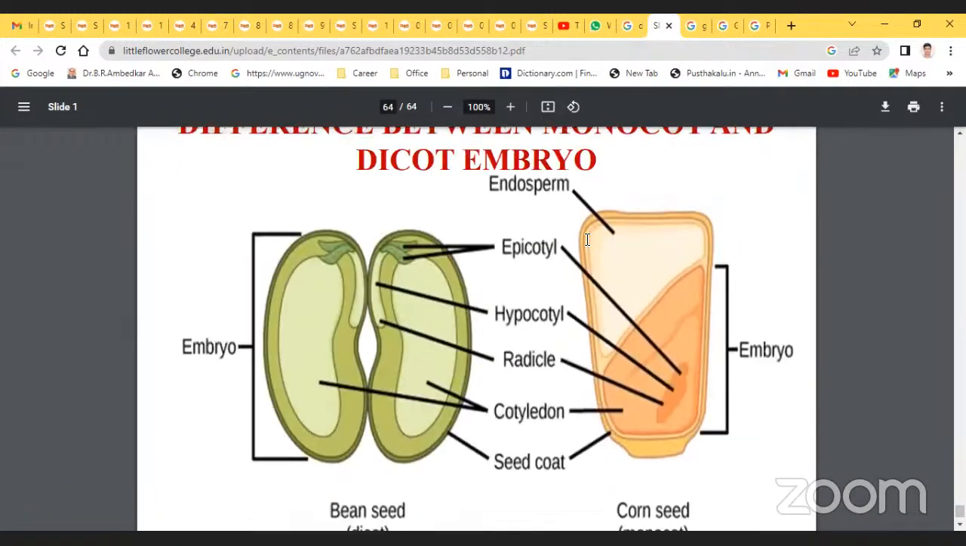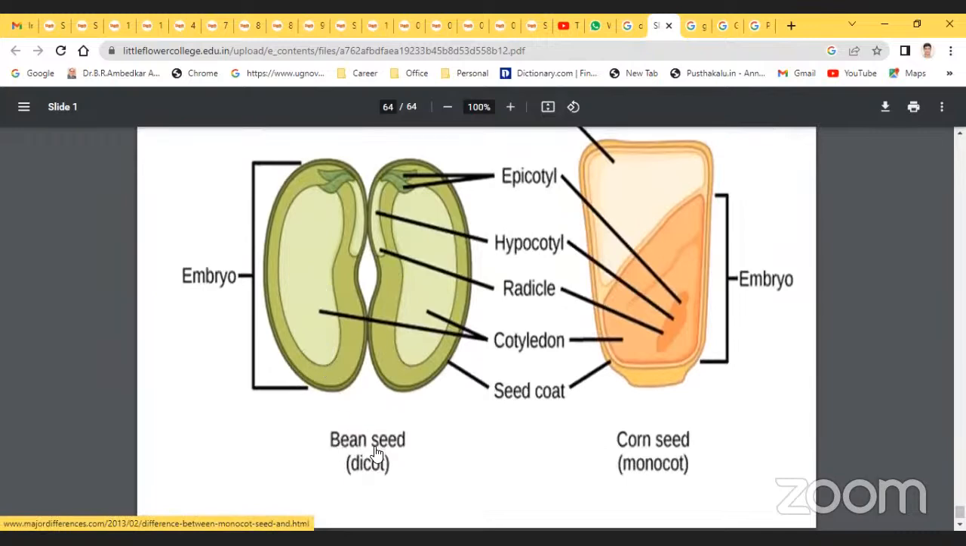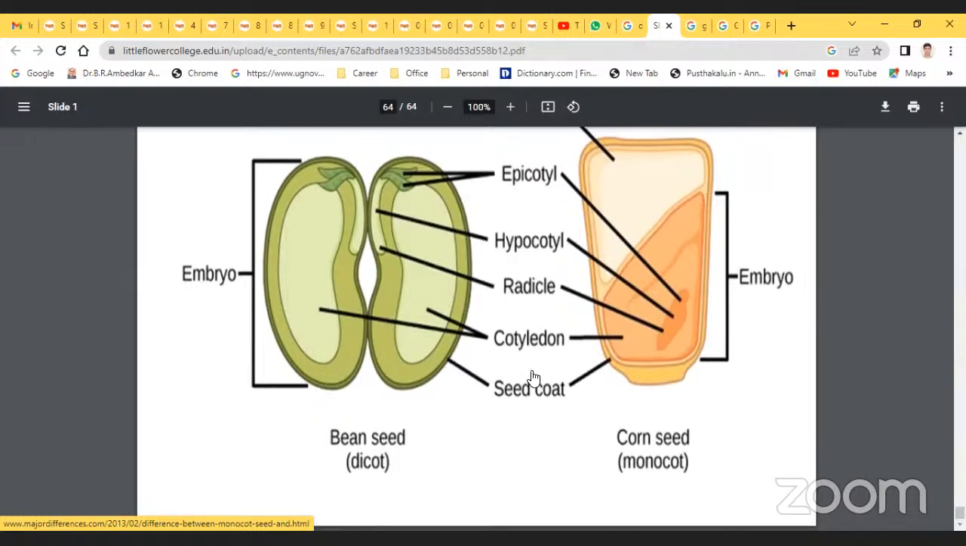Just observe these two embryos. This is the bean seed, which is a dicot, with two cotyledons. Here is the corn seed, which is a monocot. This entire part is the embryo. These are the epicotyl, hypocotyl, radicle and cotyledons. The parts are the same, but here there are two cotyledons, and in the corn only a single cotyledon, along with the seed coat. These are the differences between the monocot embryo and the dicot embryo.